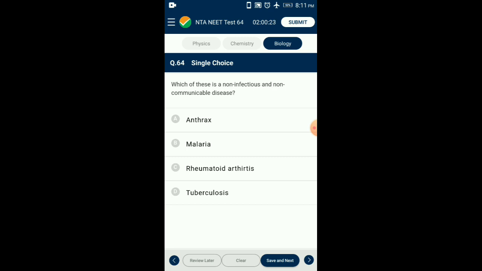Anthrax is caused by Bacillus anthracis. Malaria is caused by the protozoan Plasmodium. TB is caused by Mycobacterium tuberculosis. Thus, these diseases are infectious and communicable. So the answer for this question is option C, rheumatoid arthritis.